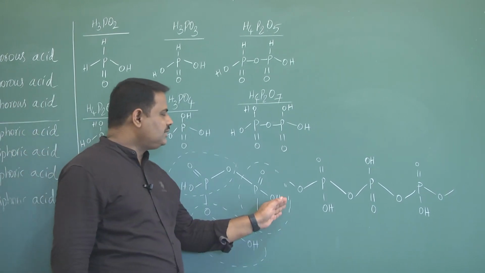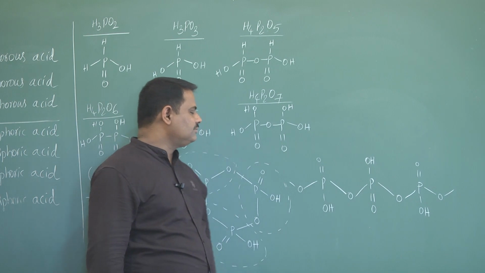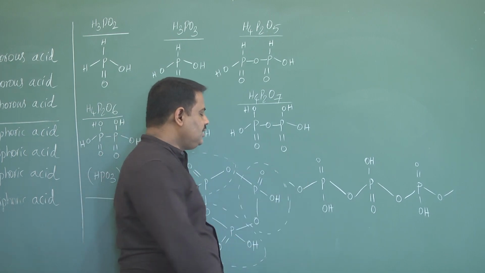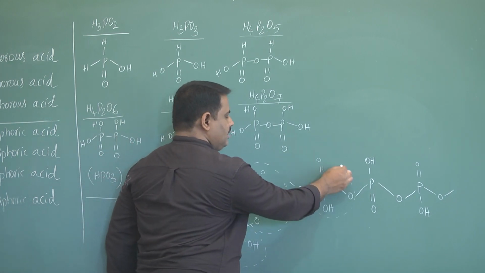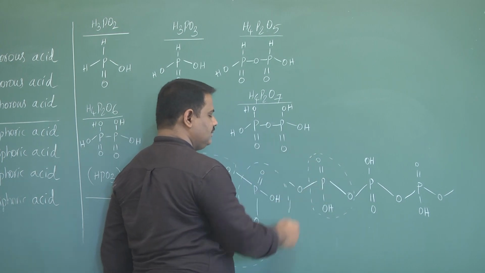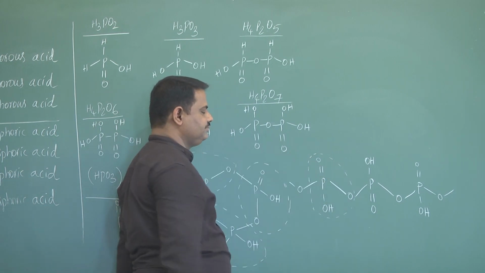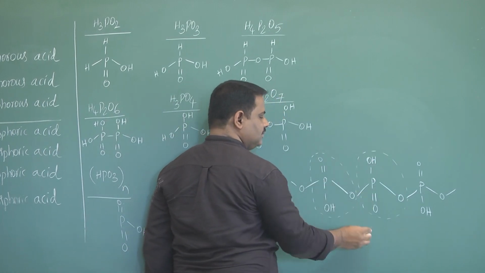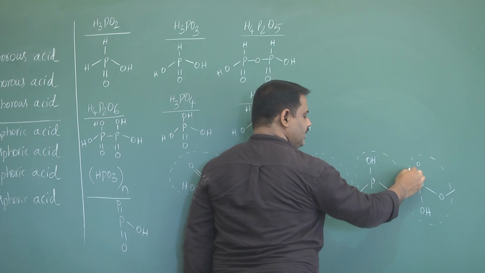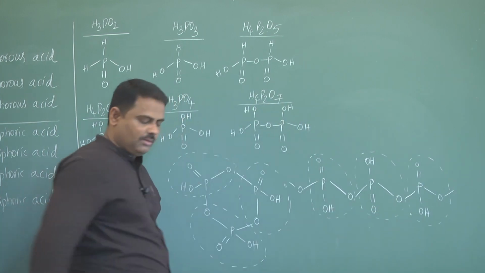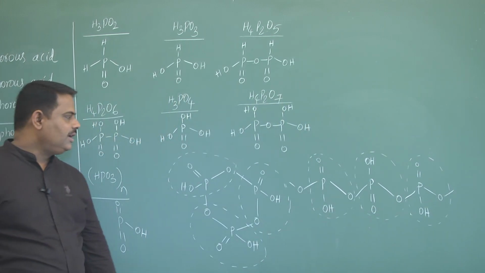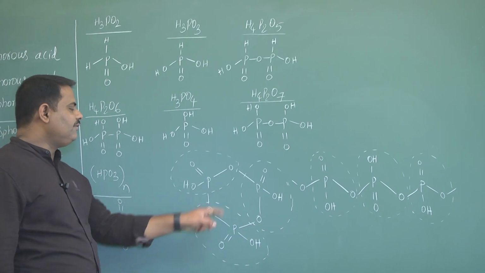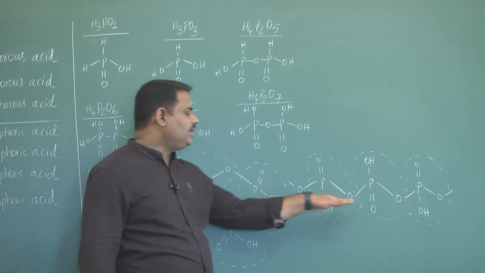Come to straight chain polymeric structure. Here you can see HPO3, this is with another unit. Now next one, HPO3. That means metaphosphoric acid exists as both cyclic form as well as linear chain form.